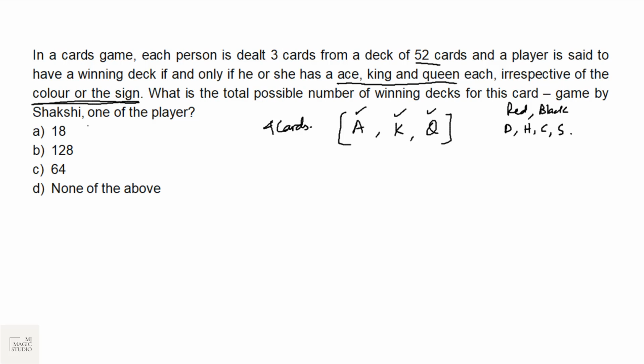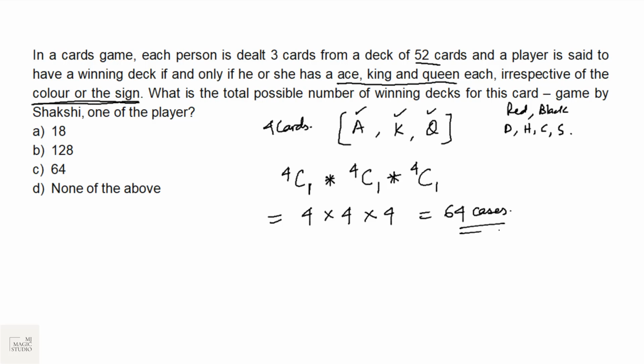So if Sakshi needs to win, she should have one ace, which she can have in 4C1 ways, and a king, also in 4C1 ways, and a queen, also in 4C1 ways. So the total number of winning combinations is 4 into 4 into 4, that is 64 cases. Option C fits in.